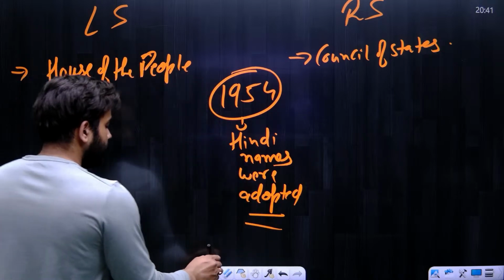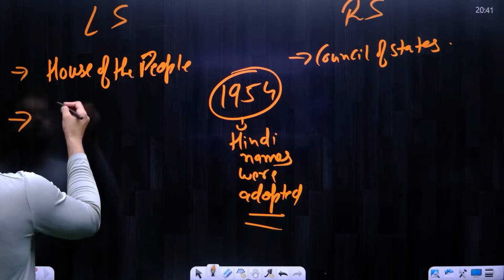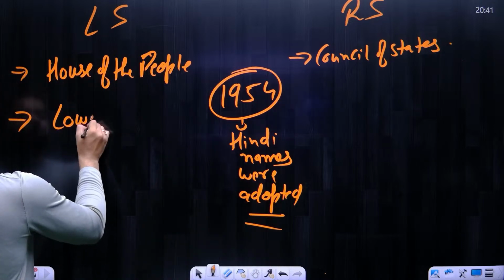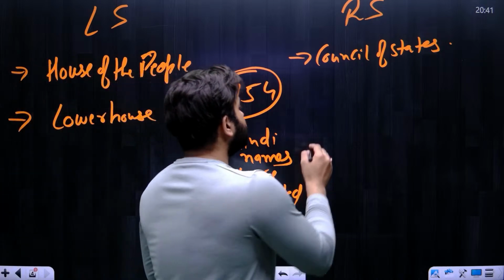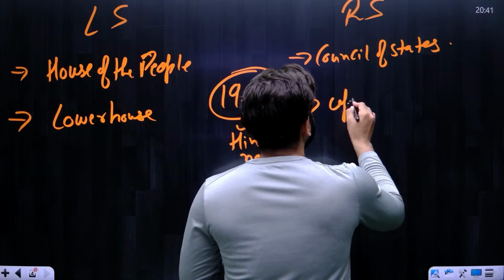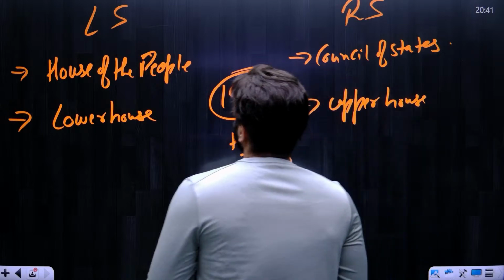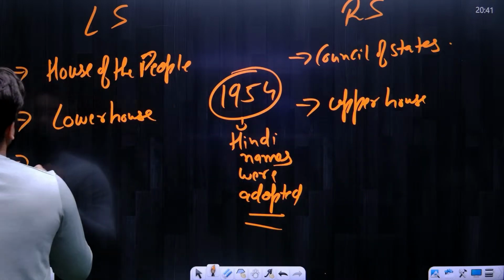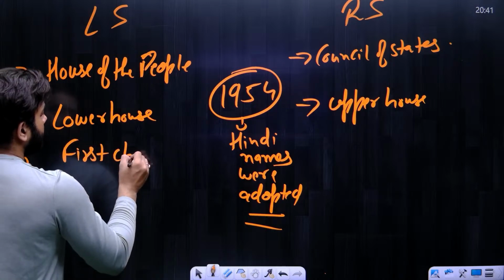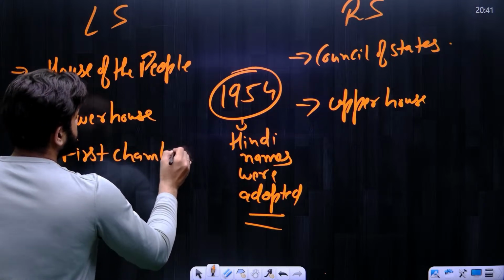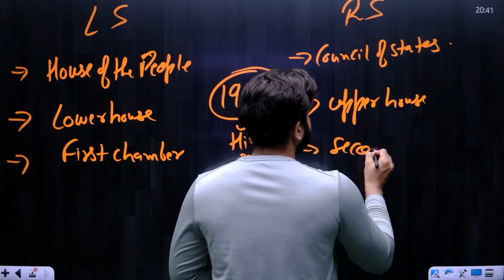Now moving ahead, other names for the Lok Sabha and Rajya Sabha. We can call Lok Sabha the lower house. If Lok Sabha is the lower house, then obviously Rajya Sabha is the upper house. If Lok Sabha is the first chamber, then Rajya Sabha is the second chamber.